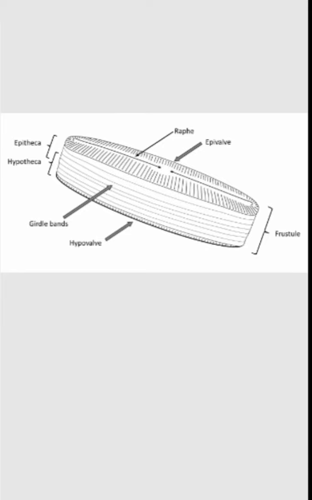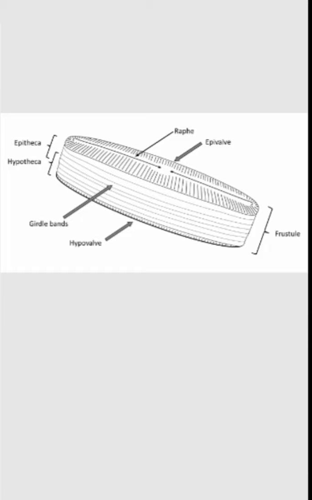Then let us look at the structure of these diatoms. I had already told that there is an upper cell wall which is a larger one, which is called the epitheca, and the lower cell wall is smaller in size and it is called the hypotheca. And how do these cell walls fit together like a soap box? They have two ends where they are attached, they are the valves. So it is an epivalve and hypovalve by which the epitheca and hypotheca are attached to each other.